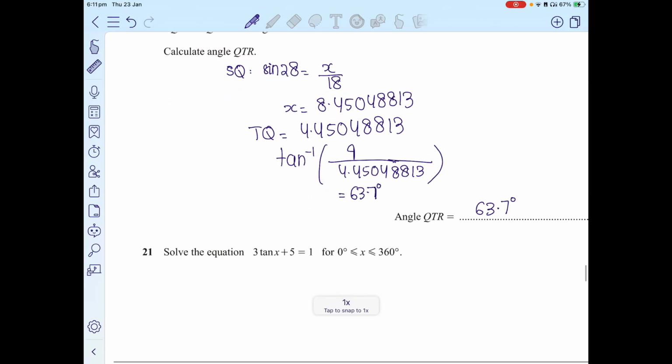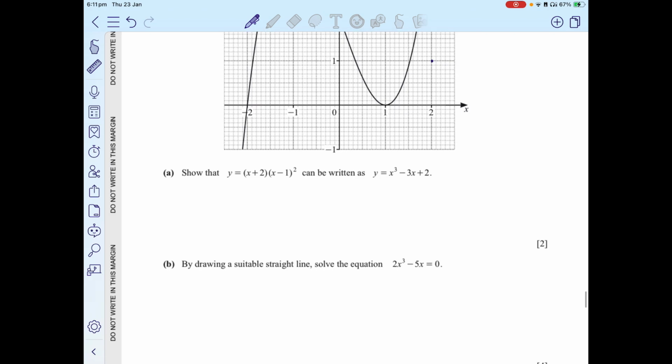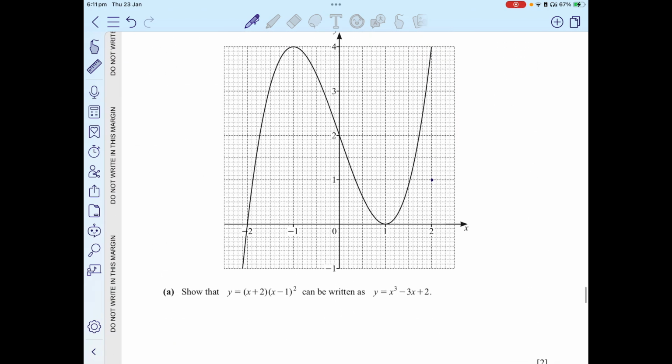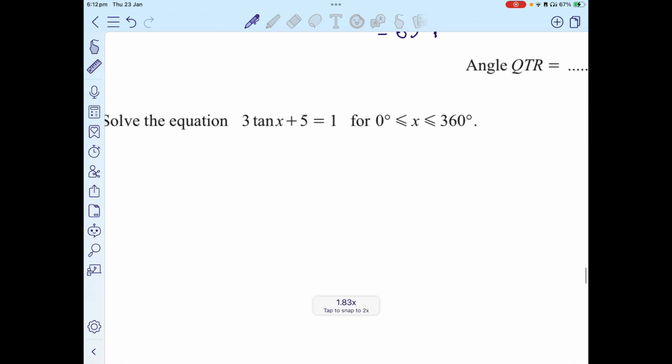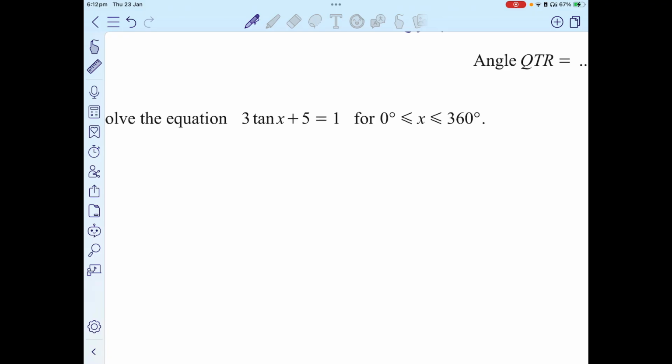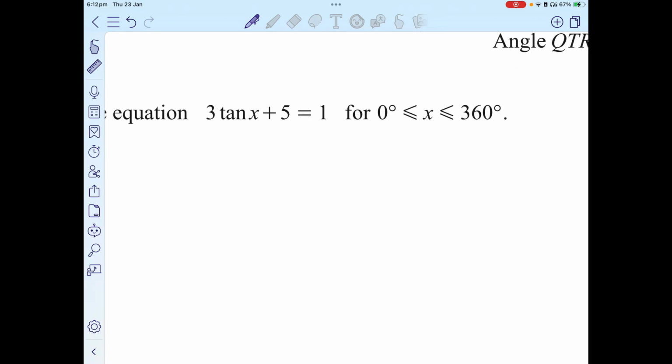All right, now moving on to the next question. We have only a few more questions. Solve the equation 3 tan x plus 5 is equivalent of 1. So in this case, 3 tan x is equivalent of 1 minus 5, which is negative 4. Tan x is equivalent of negative 4 over 3.